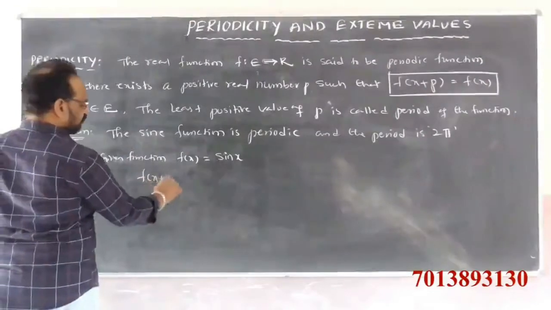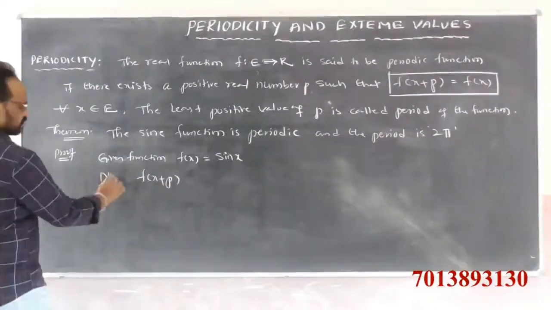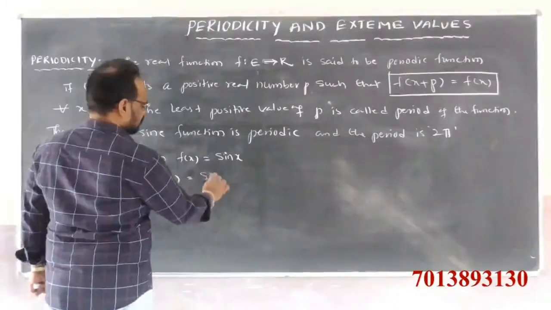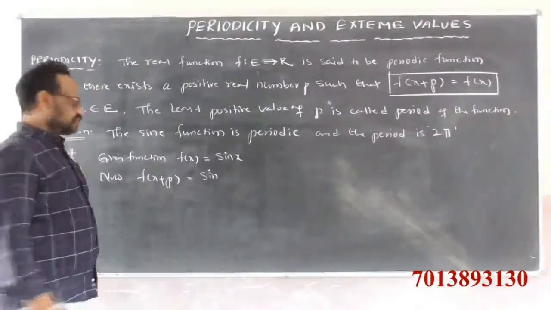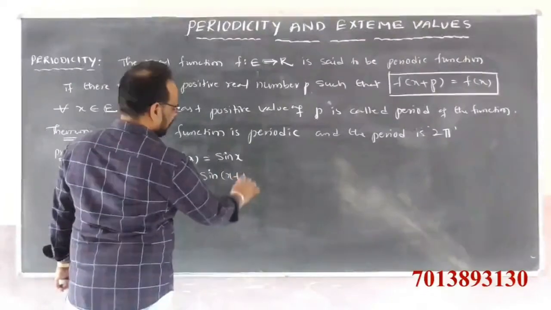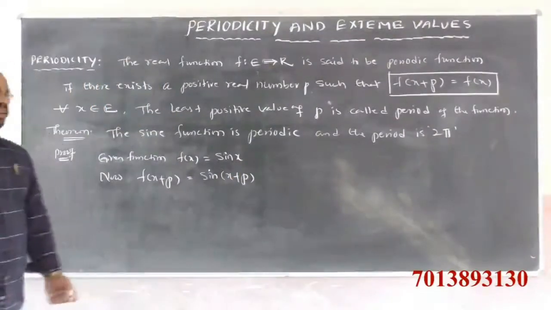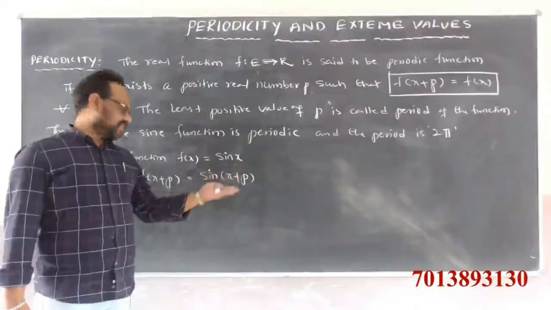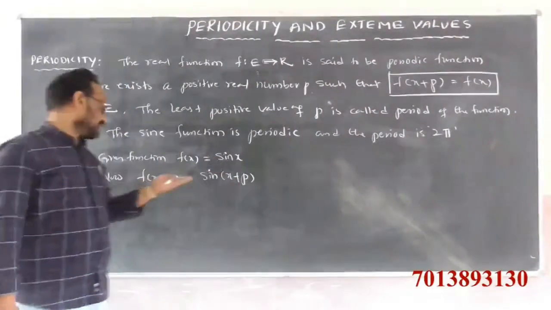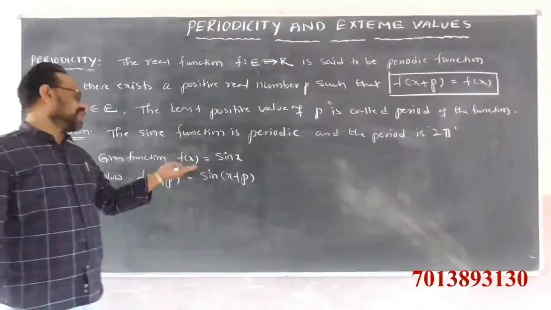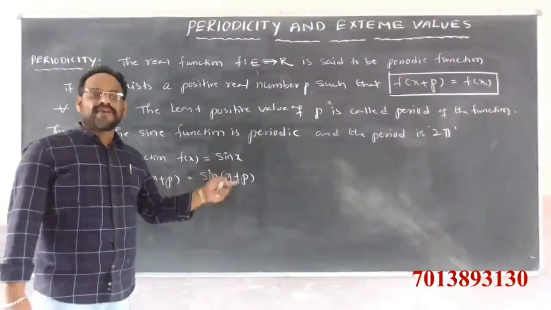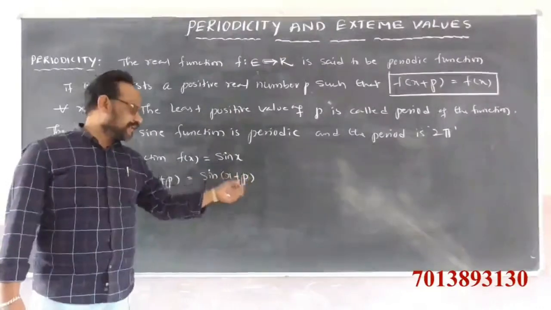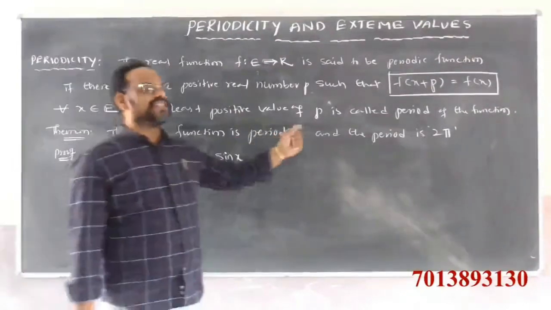Now f of x plus p is equal to sin of x plus p. If sin of x plus p is equal to sin x, that is, if f of x plus p is equal to f of x, then the sine function is a periodic function with period 2 pi.